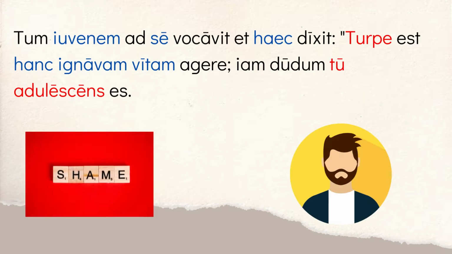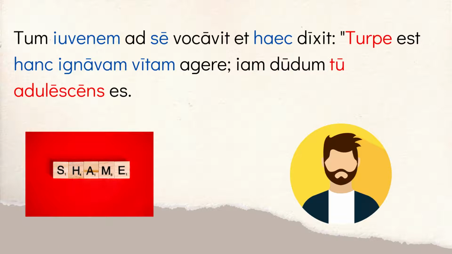Then we have tum iuvenem ad se vocavit et haec dixit: Turpe est hanc ignavam vitam agere, iam dudum tu adulescens es. So we have this comment where King Polydectes is going to say something to Perseus. So we have then, tum, vocavit, he called. Who did he call? Direct object, the iuvenem, the young man, meaning Perseus. So Polydectes called Perseus ad se, to himself. Se is the reflexive pronoun here. So he called Perseus to him, to himself. And he said, dixit, remember these are both perfect tense verbs. He said haec, he said these.